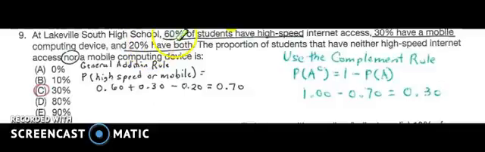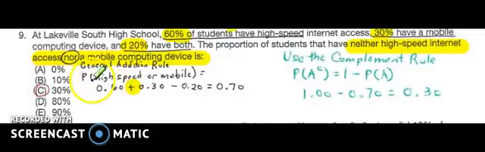Question number 9 says 60% of the students have high-speed internet. 30% have a mobile computing device. 20% have both. So I want to know the proportion that have neither high speed nor mobile computing. So I am asking, this is an OR question, so I am going to add.